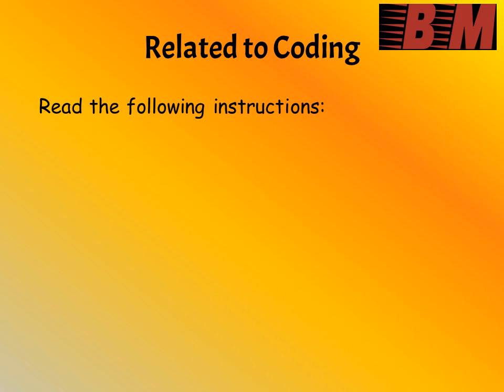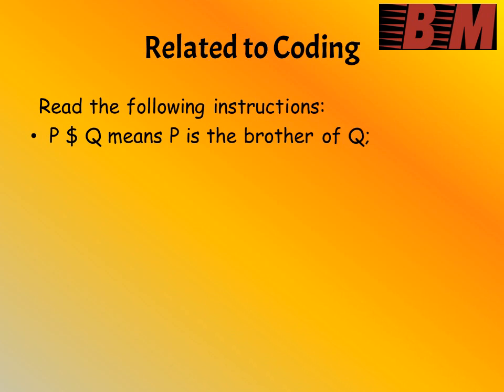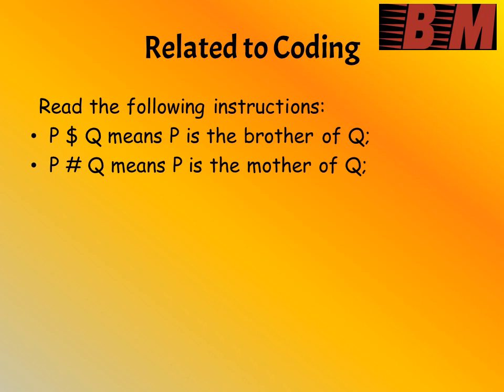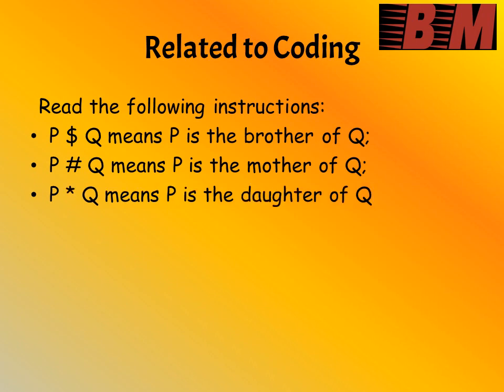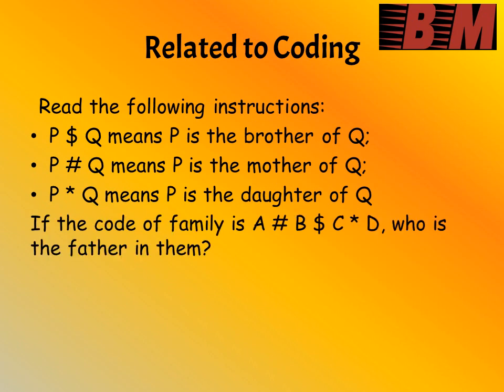Read the following instructions. P$Q means P is the brother of Q. Here dollar denotes the relationship of siblings. P#Q means P is the mother of Q. So here hash denotes the relationship of mother and child. And P*Q means P is the daughter of Q. It denotes the relationship of child and parent. So based on these symbols and relationship codes, we have to find the code of family.